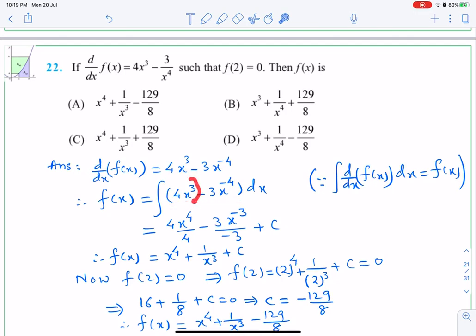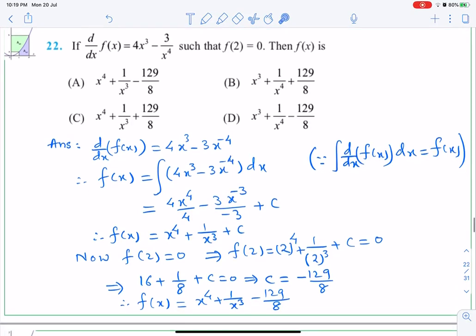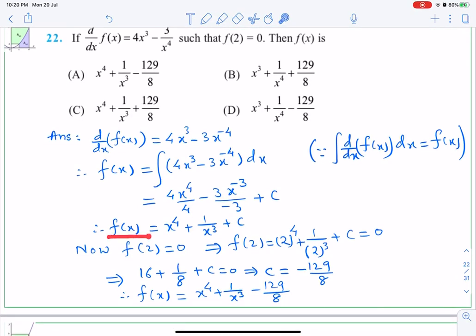Now integration of x cube will be x to the power 4 upon 4. Integration of x to the power minus 4 will be minus 3 upon minus 3, because we add 1 to the power, so it is minus 3. Now it is given that f of 2 is 0, so we replace x by 2 everywhere in this expression. So f of 2 is equal to 2 to the power 4 plus 1 upon 2 cube plus c is equal to 0.